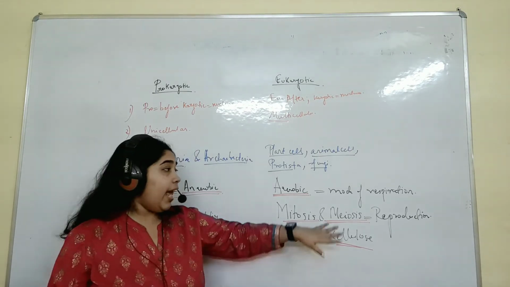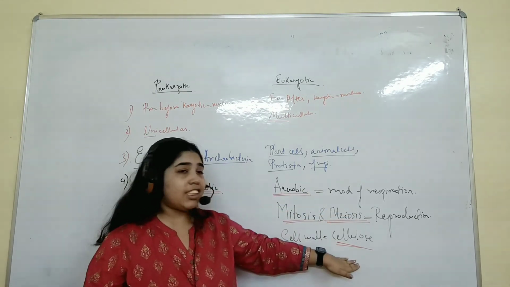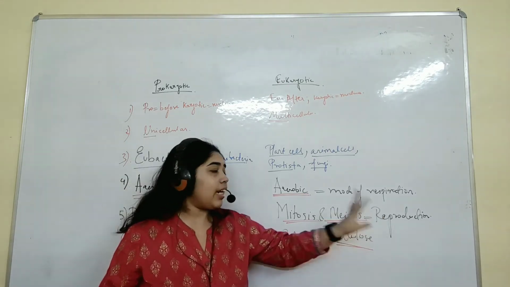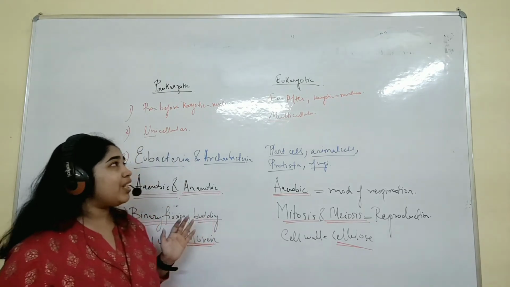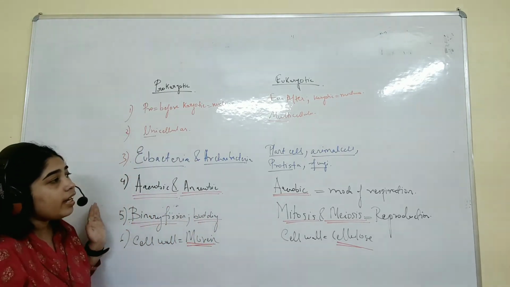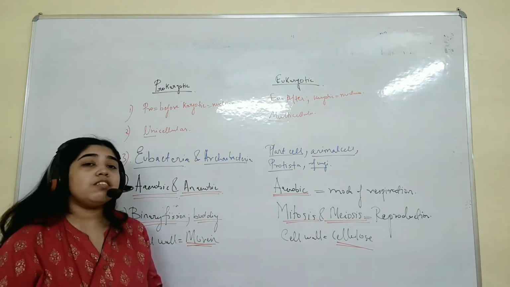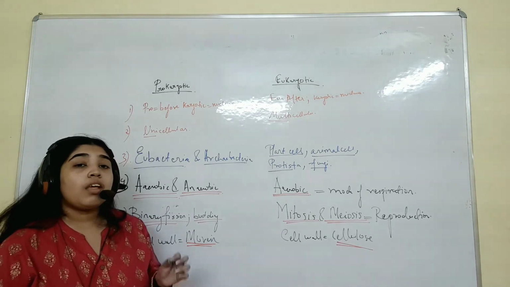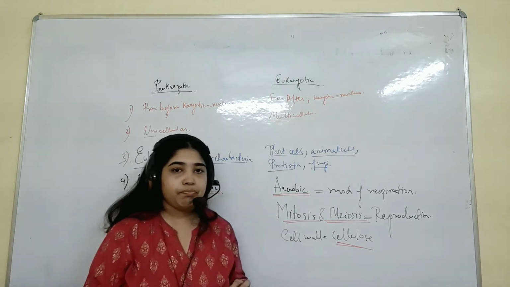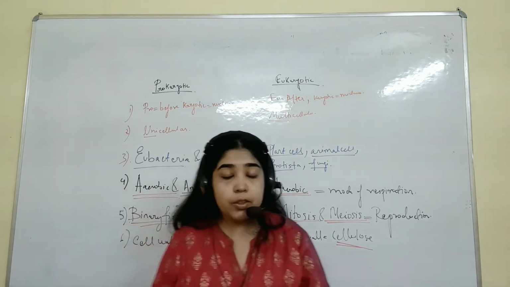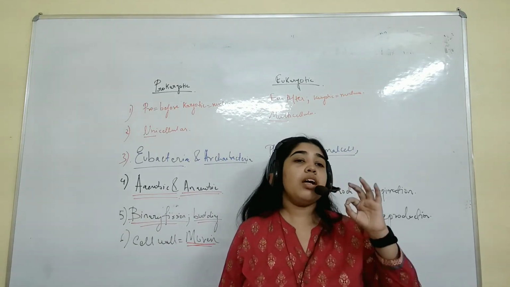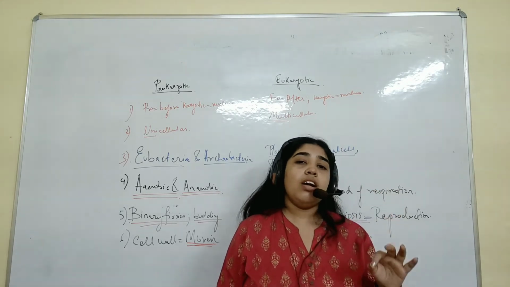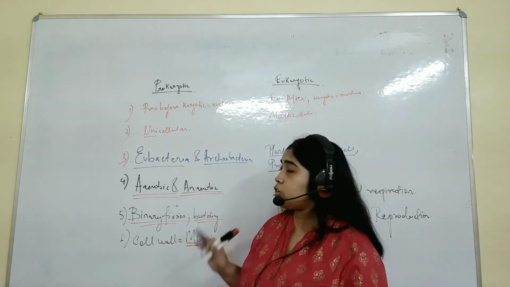But you know that in the animal cell we do not have any cell wall. So you can write in brackets: exception, animal cell. In the animal cell we do not have the cell wall. So this was a basic difference between prokaryotic and eukaryotic. Next we will start with the cell organelles. What are the cell organelles? There are mitochondria, lysosomes, and so on. So this is the basic thing.